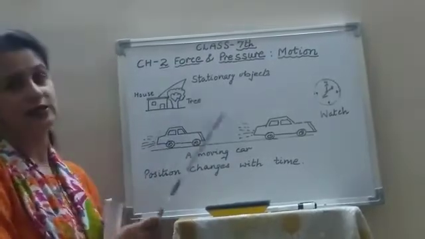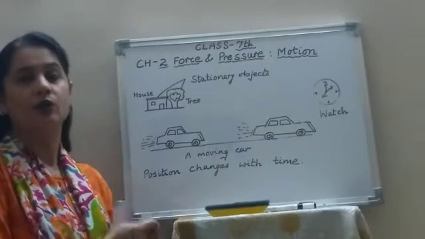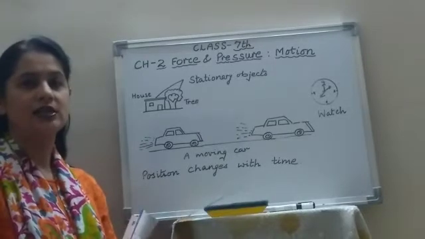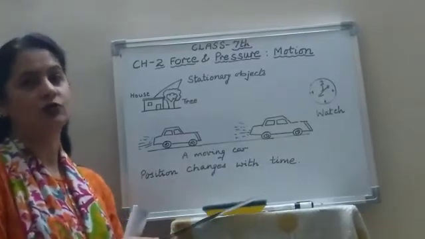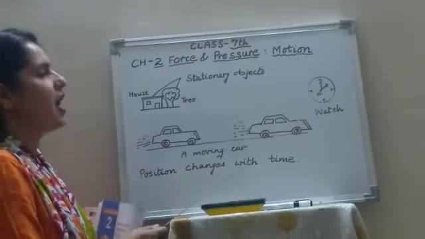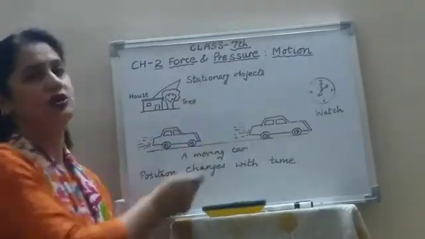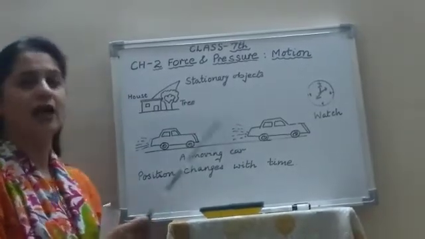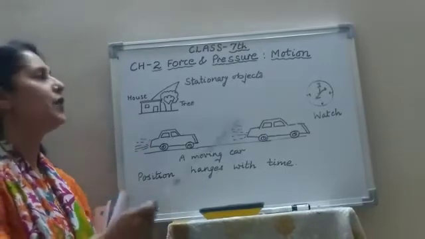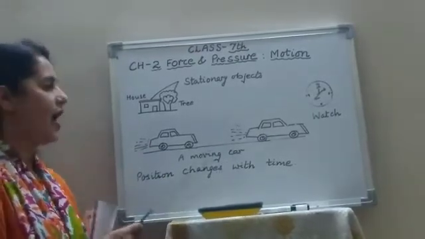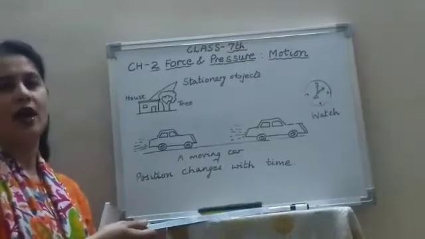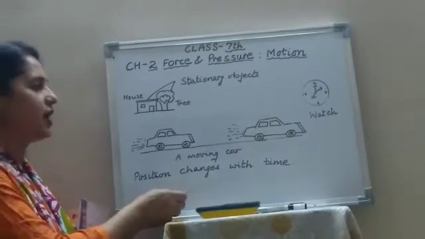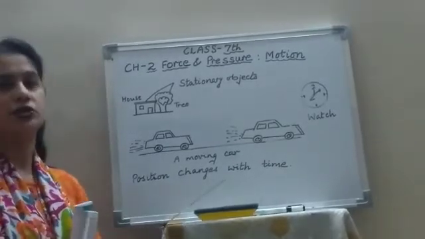Now many other objects like vehicles, human beings, animals, birds, these objects change their positions from time to time. So these objects are said to be in motion. So all those objects which change their position with time are known as movable objects, and their process is known as motion. The process when the position changes with time is known as motion.